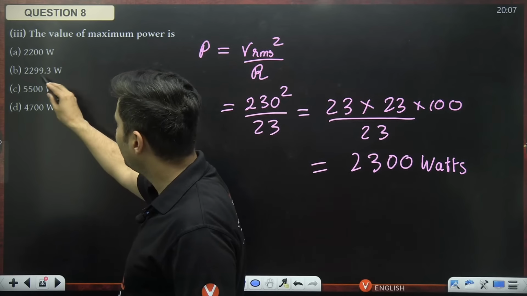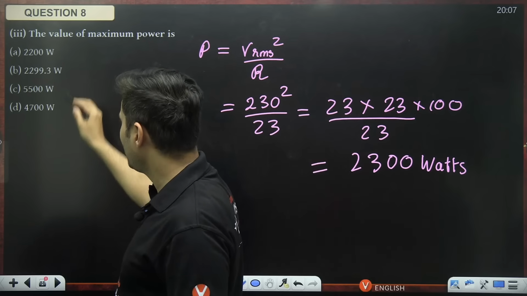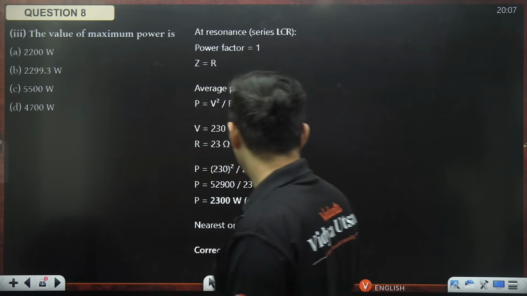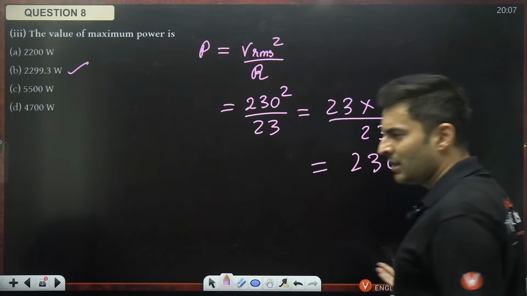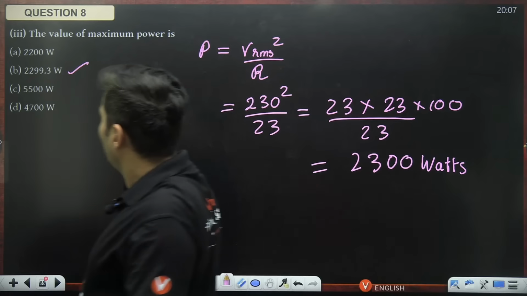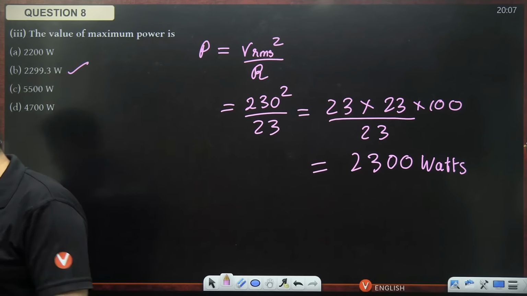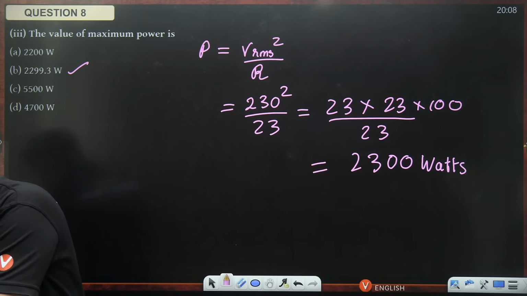Why have they given it like this? The closest option is B, I think. Yeah, option B is the right answer. The correct answer is actually 2300, but they have given 2299.3. I don't know why the examiner did it.